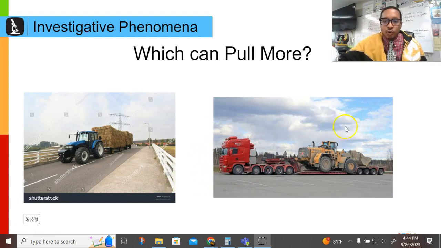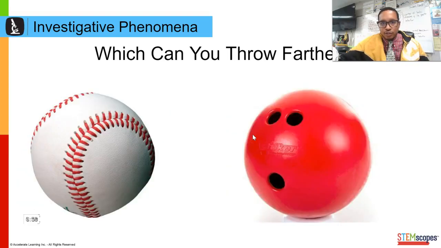So which can pull more? This one over here on the right is able to pull more than this tractor over here on the left. Now, let's go back. Which one of these can you throw further? Now we have a baseball and a bowling ball. Which one can you throw further, and why is that? Why can you throw one of these further than the other one?